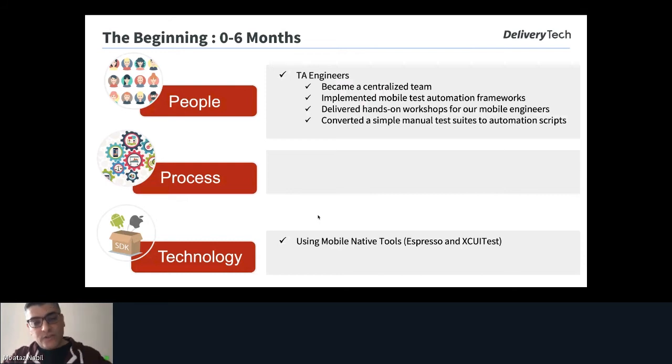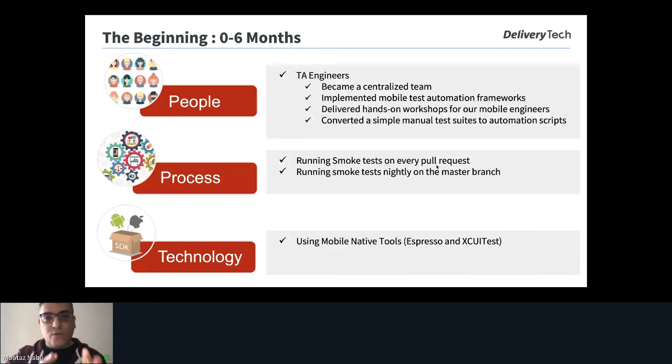Then we needed to convert simple manual test suites from our test case management tool to automated scripts. And in the process that we decided before, we would run the smoke test on every pull request, and also run a smoke test, because now we don't have any end-to-end. So we started step by step to implement our new workflow. We just started with a smoke test, so now we are running smoke tests nightly on the master branch just to be confident about the application.